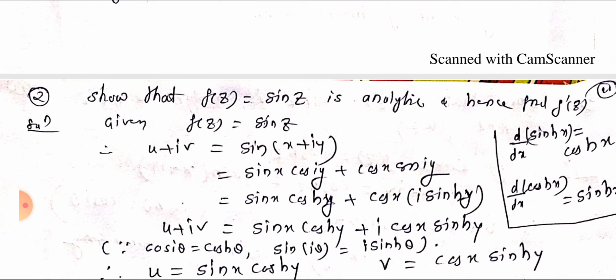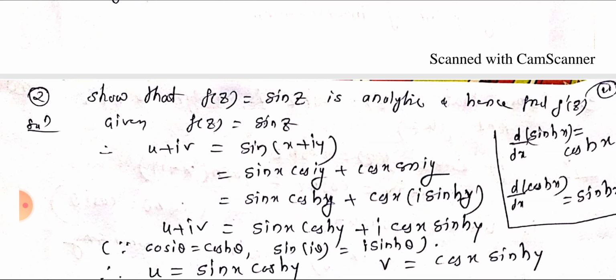The next example: show that f(z) equals sin z is analytic and hence find f dash of z. Here we directly get f dash of z as cos z, but we solve this one by using CR equations. Given f(z) equals sin z, so f(z) is u plus iv equals sin of (x plus iy). Applying the formula for sin of (a plus b), sin x cos iy plus cos x sin iy. So sin x cos iy is sin x cos hyperbolic y, and cos x sin iy is i cos x sin hyperbolic y.